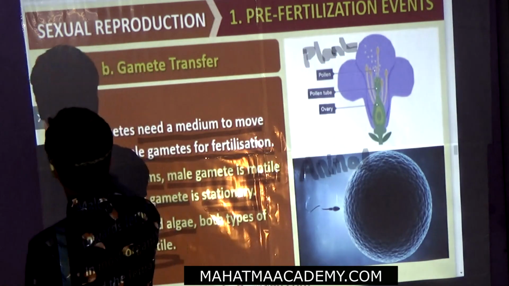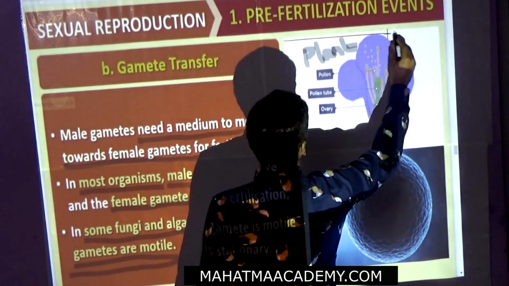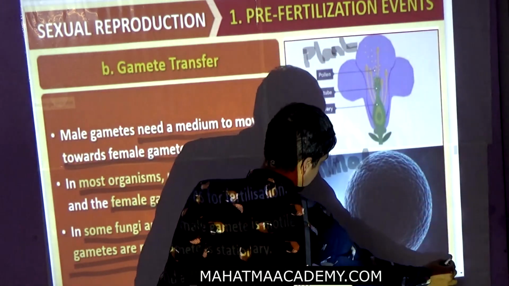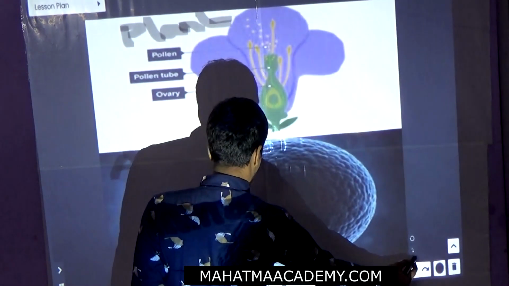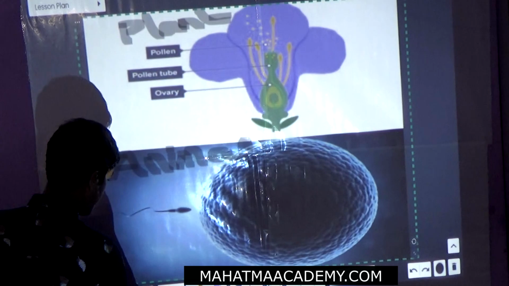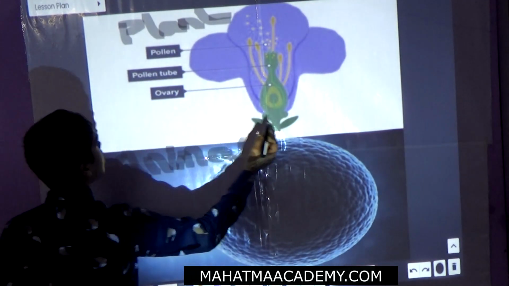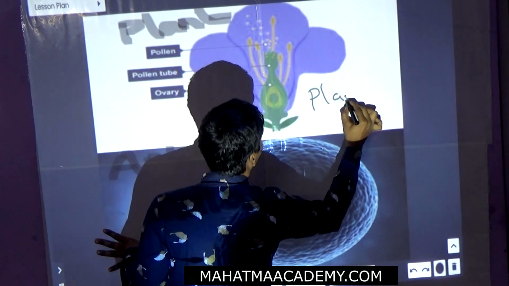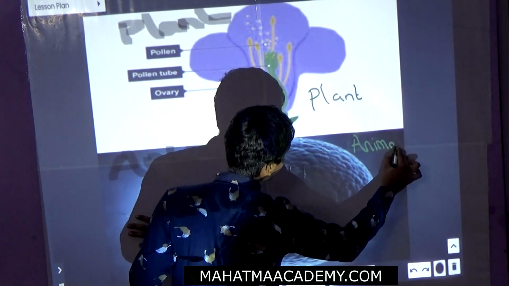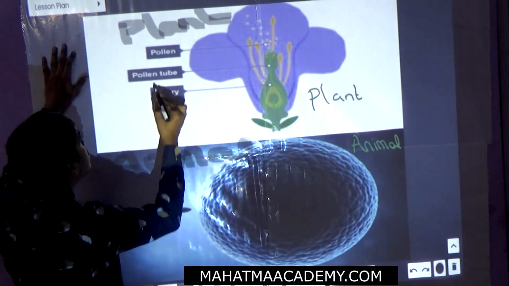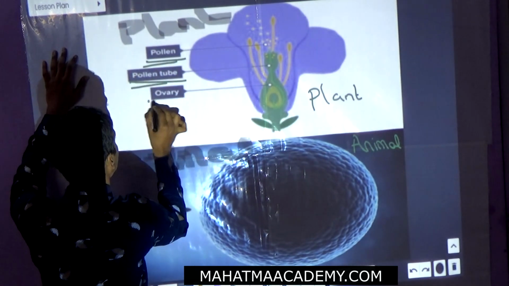First, we will copy the diagram to our page. Now which color? Okay, I will take green. Now this is for the plant. This is for the animal. This is the pollen, and this is the pollen tube and ovary.